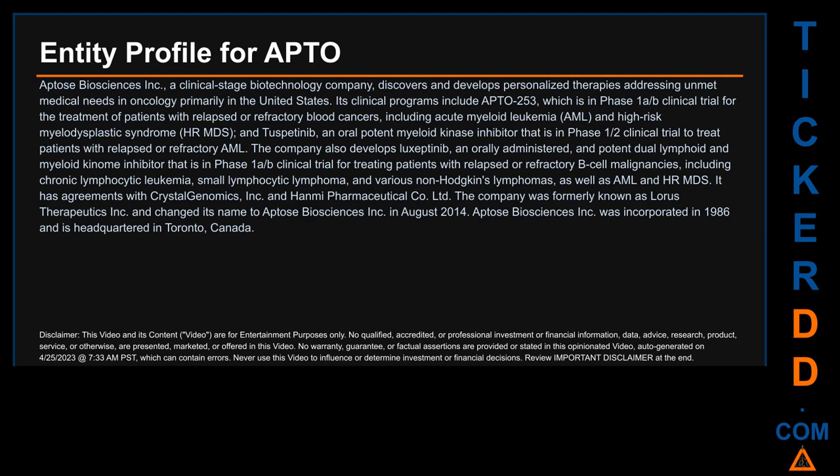It has agreements with Crystal Genomics, Inc. and Hanmi Pharmaceutical Company Limited. The company was formerly known as Loris Therapeutics Inc. and changed its name to APTO Biosciences Inc. in August 2014. APTO Biosciences Inc. was incorporated in 1986 and is headquartered in Toronto, Canada.